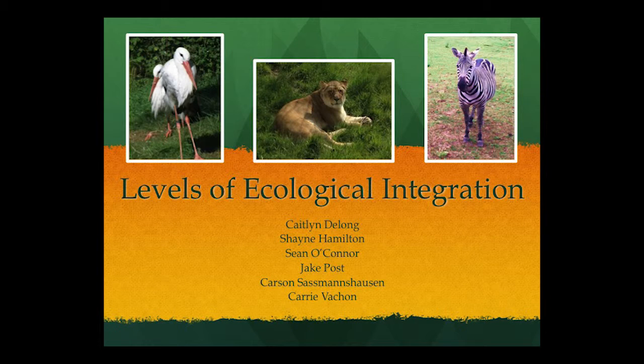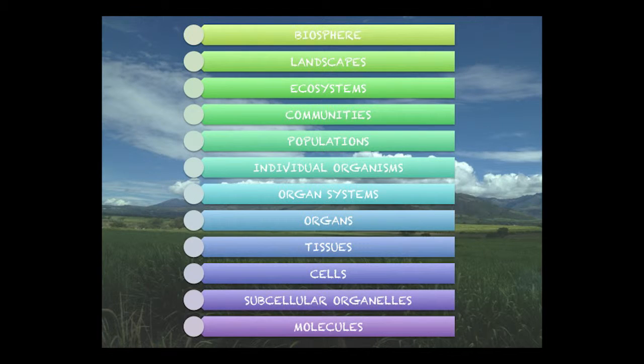Ecology is the study of the interactions between organisms and their abiotic environment. Thus, in order to become more familiar with the field of ecology, it is important to understand the ways in which ecologists group things into discrete categories. One of the most widespread models includes 12 levels of integration.